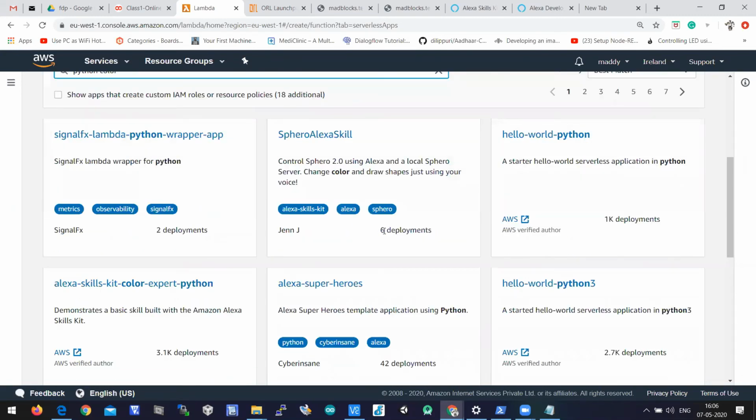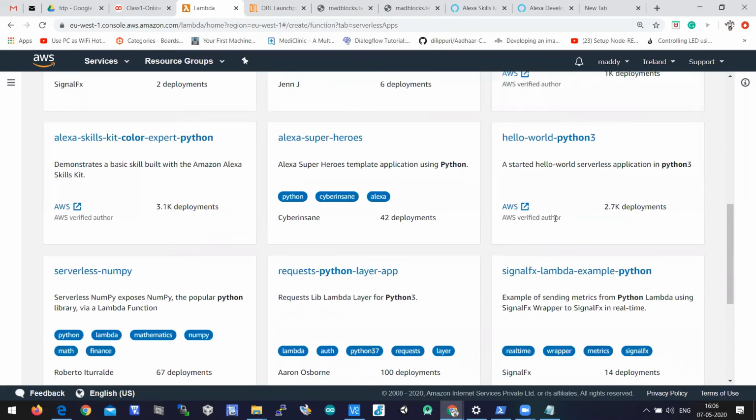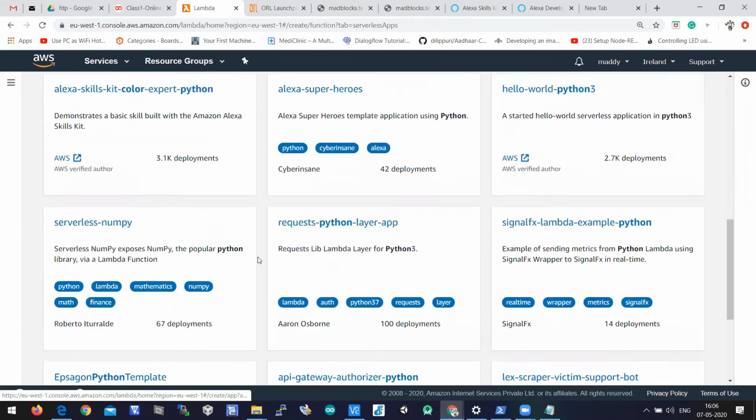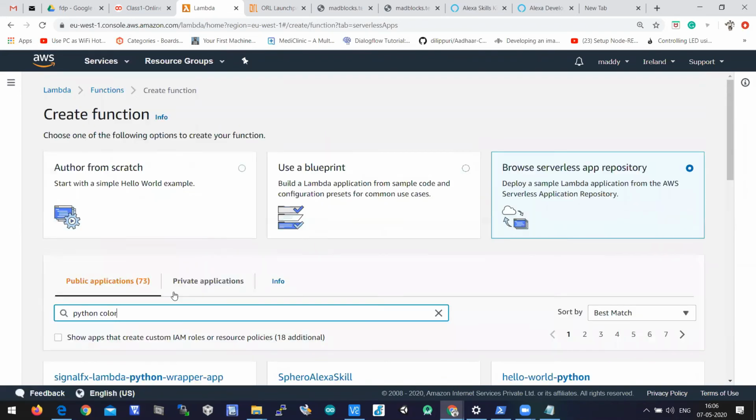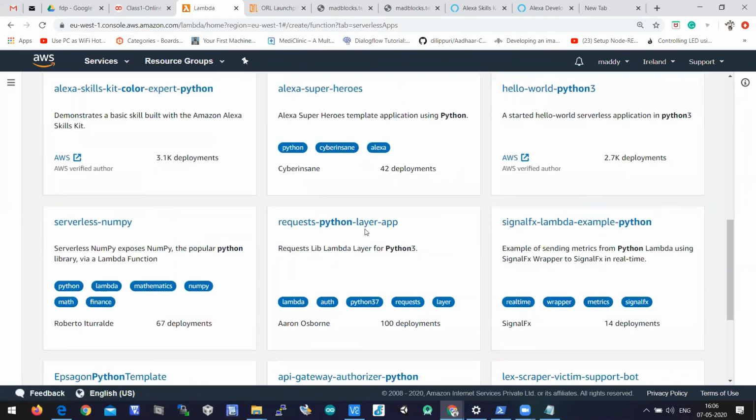All these programs are deployed 6 times, 2 times, 1 time, 1k times. But we'll take the program which is deployed more number of times. Where is this Python color?